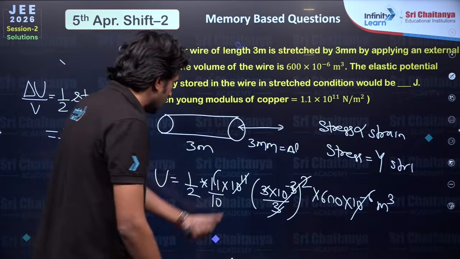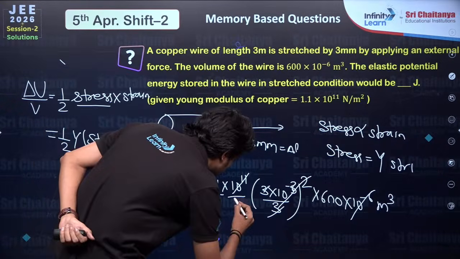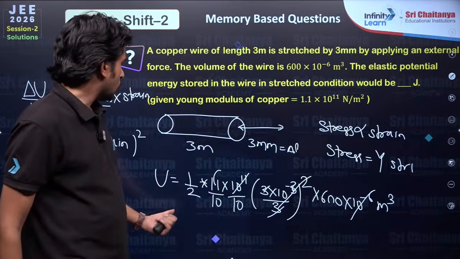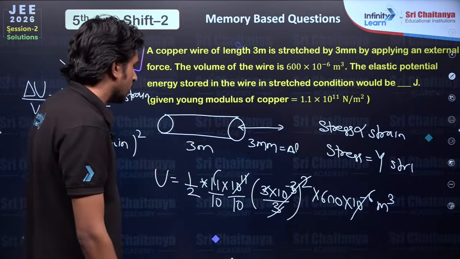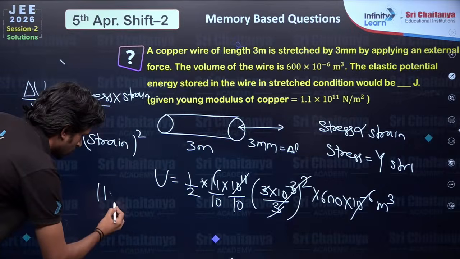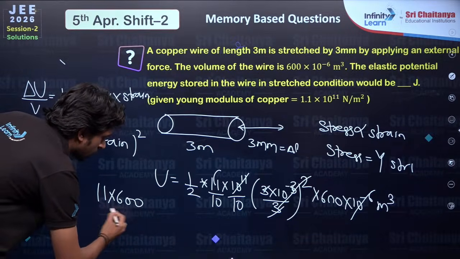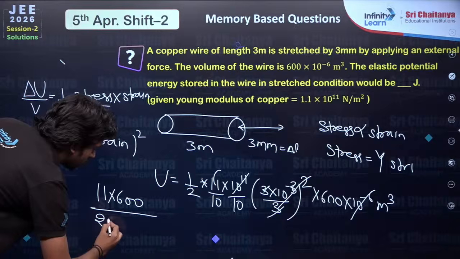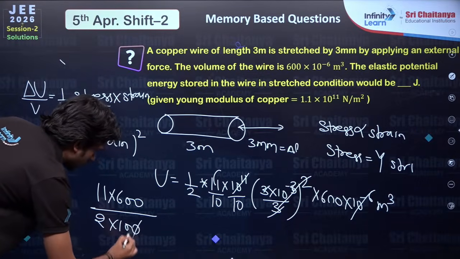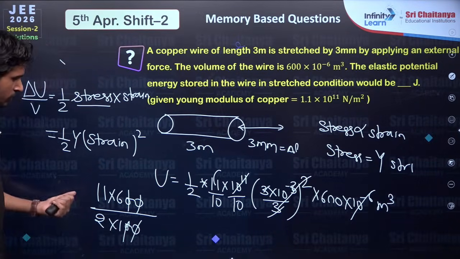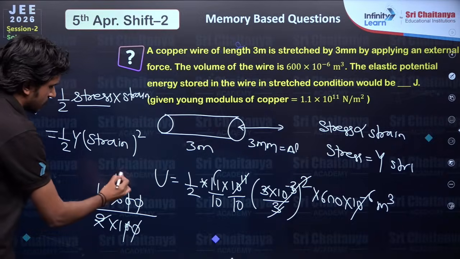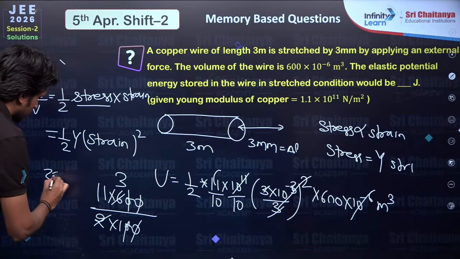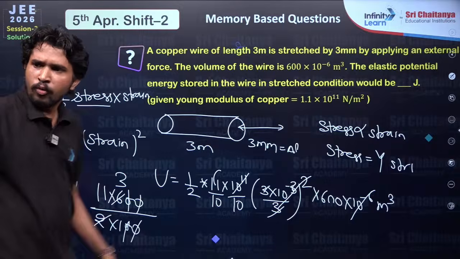So we are left with 10 raised to minus 1, that means upon 10. Now 11 into 600 by 2 into 100, cancel out zeros. 2 3s are 6 and 11 3s are 33 joules. I hope you understood.